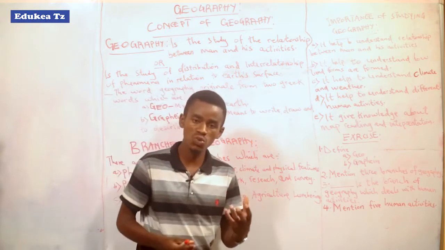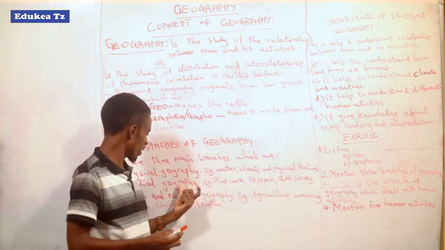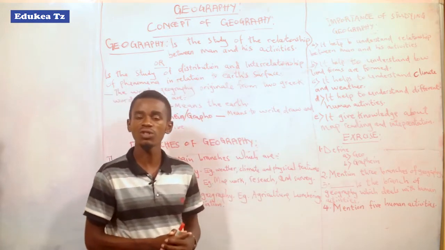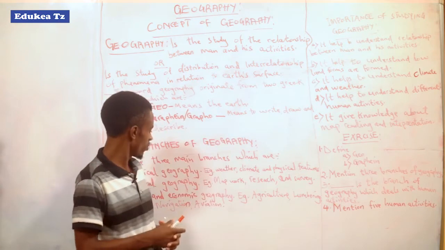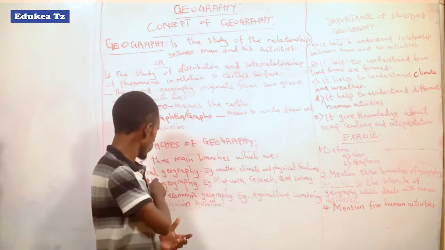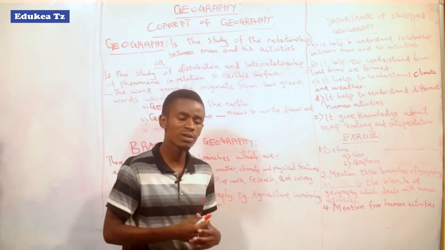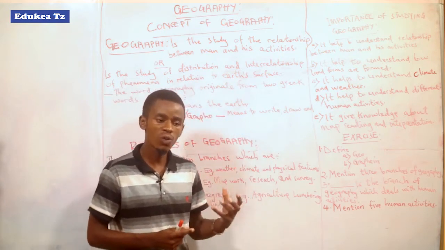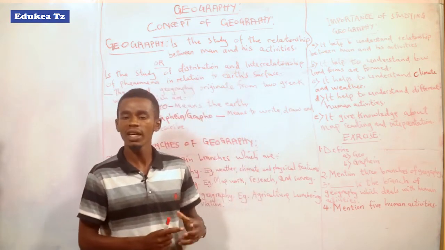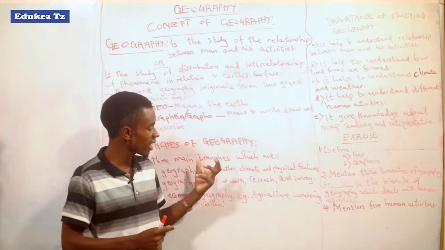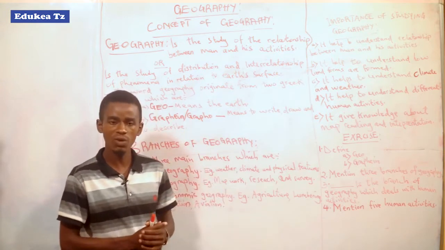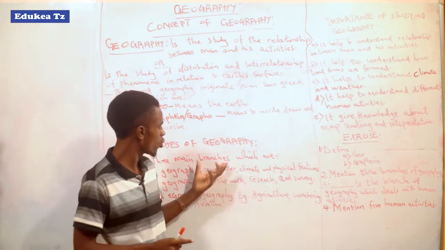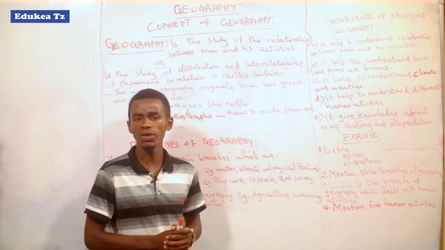There are three branches of Geography. The first branch is called physical geography. This is the branch of Geography which deals with how landforms are formed, and how climate and weather appear on the Earth's surface.